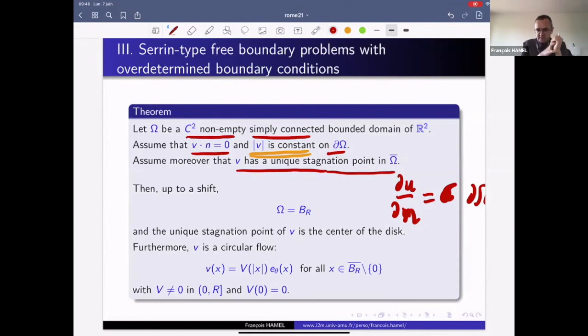We can find counterexamples, but we apply somehow an approximated Serrin type argument to conclude that the domain is still invariant by rotation. So the domain is the ball, up to a shift, centered at the origin, and the only stagnation point of the flow is the center of the disk, and the flow is a circular flow.